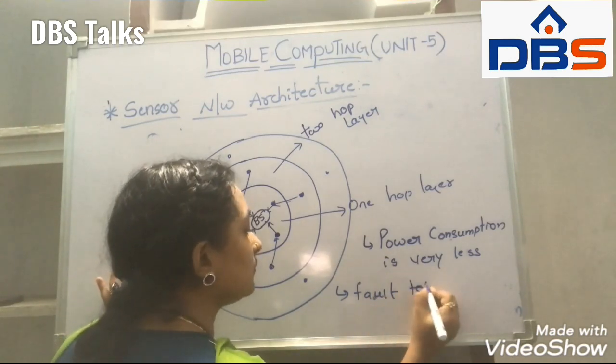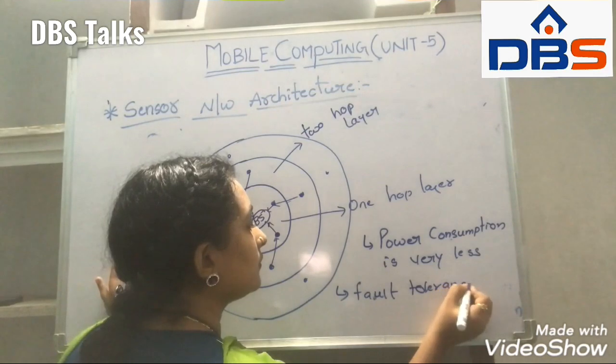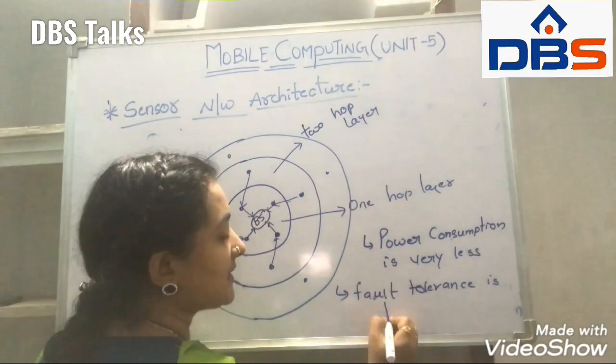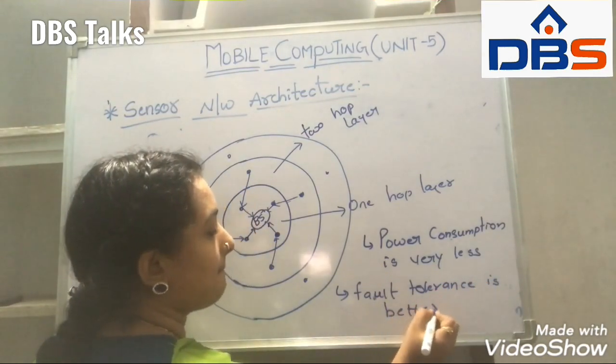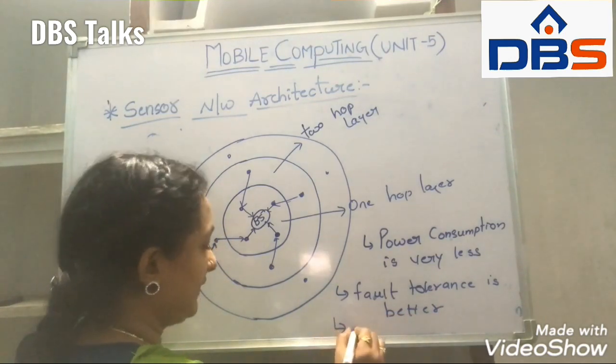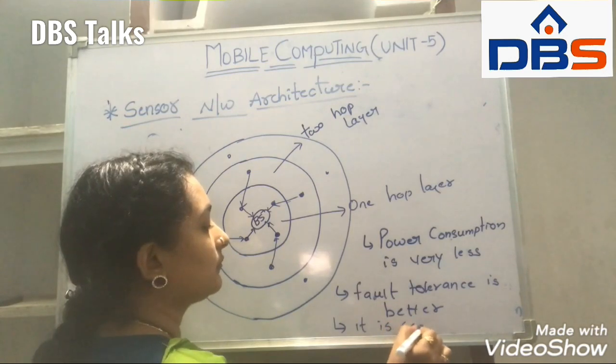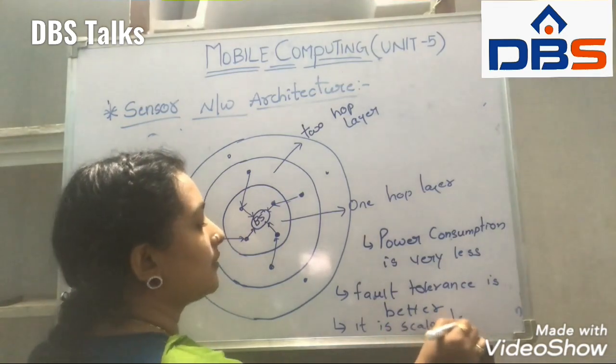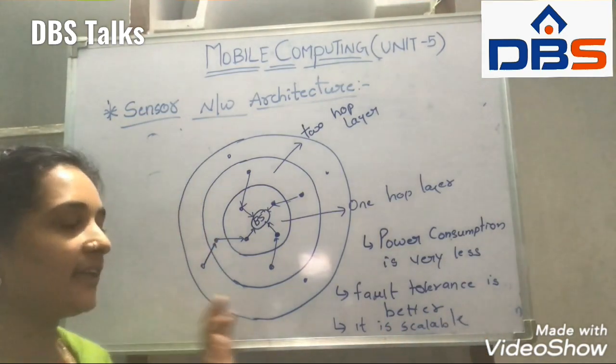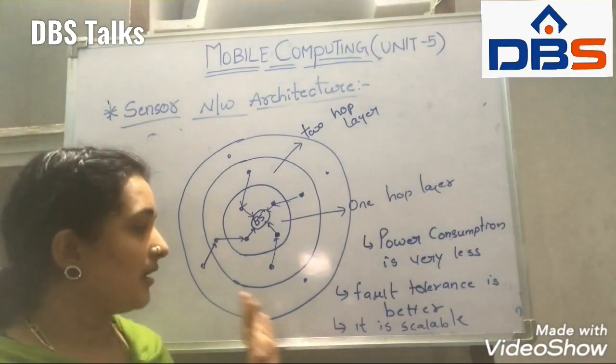Fault tolerance is better and it is scalable. Okay, scalable. These are the different types of things occurred in the image.